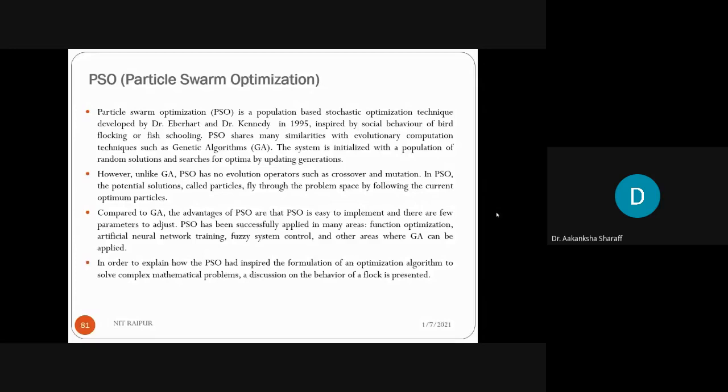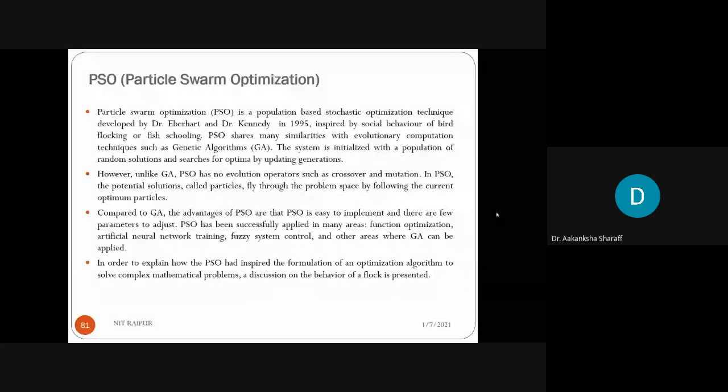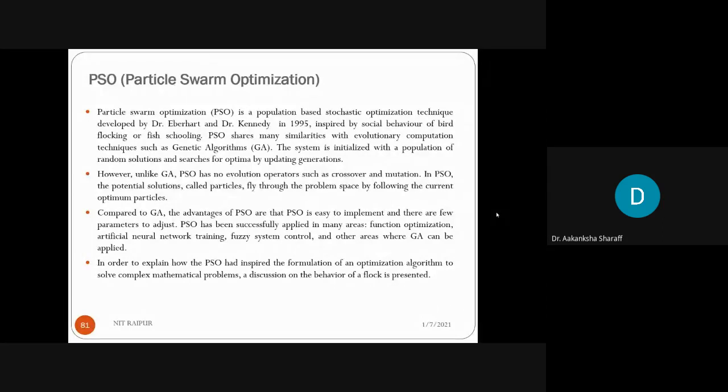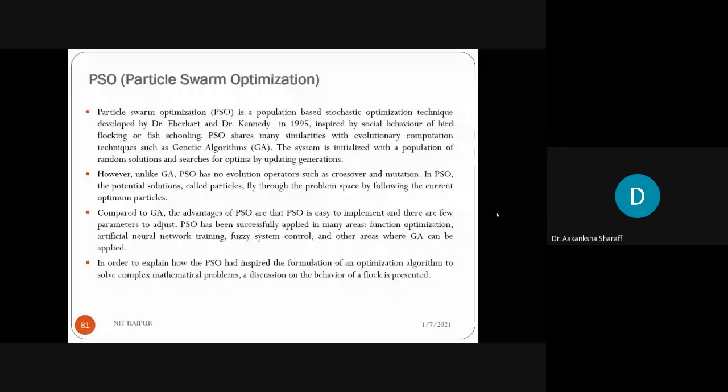Clear? So PSO shares many similarities with evolutionary computation techniques such as genetic algorithms. The system is initialized with a population of random solutions and searches for optima by updating generations. However, unlike GA, PSO has no evolution operators such as crossover and mutation. In our genetic algorithm, we have to do crossover and mutation operations, but in PSO there is no need to perform them. In PSO, the potential solutions called particles fly through the problem space by following the current optimum particles.